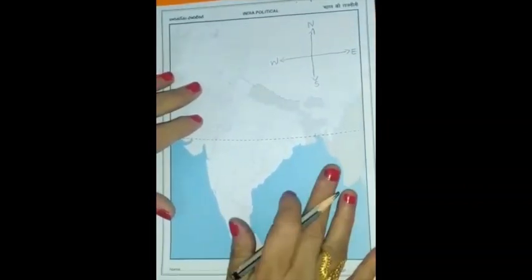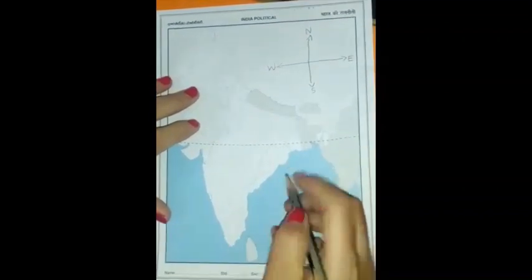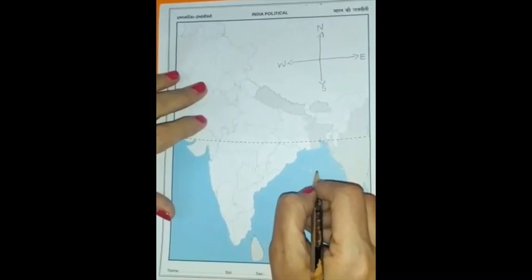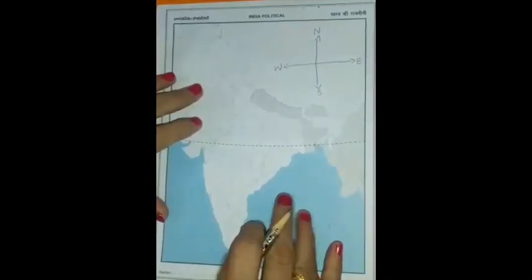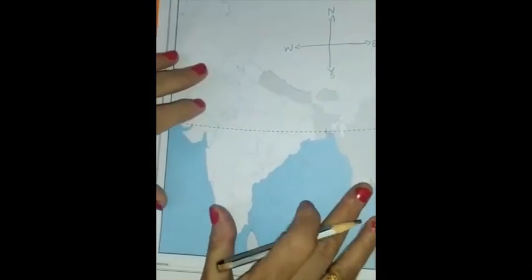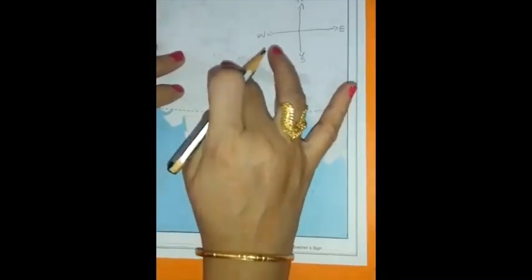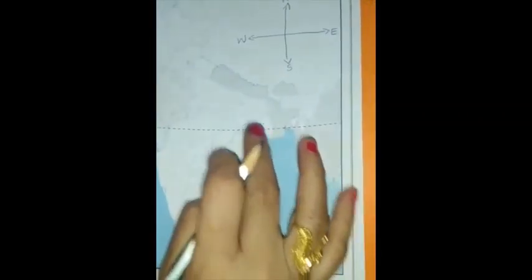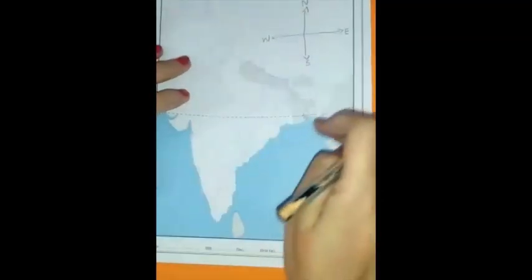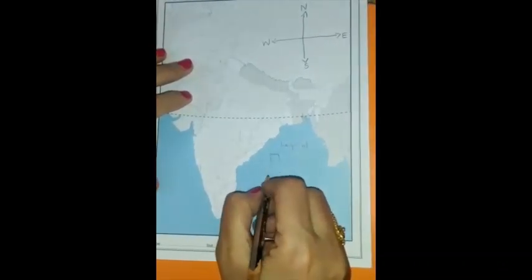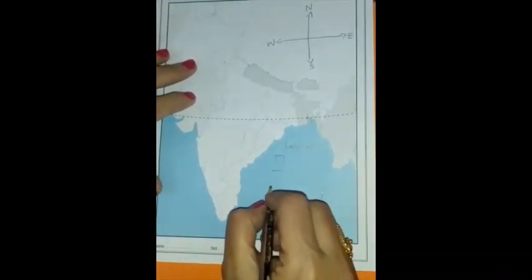Next, what we will do, to your right hand side bottom, we will write legend, key or a legend. Now in this, you know very well, the legend is something which shows what we are marking here. It tells us about the different colors or the symbols we are using here. So first we will be showing the northern plains and then we will be showing the river basins. So you make small square boxes. I will tell you what to do in this.